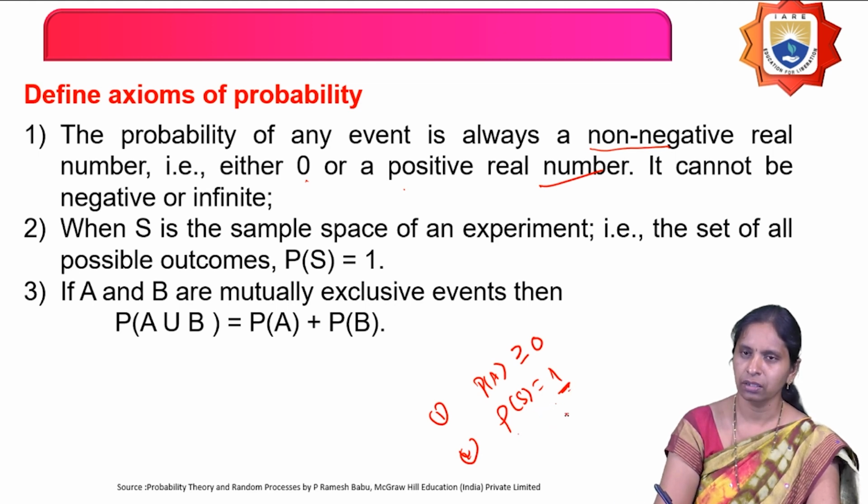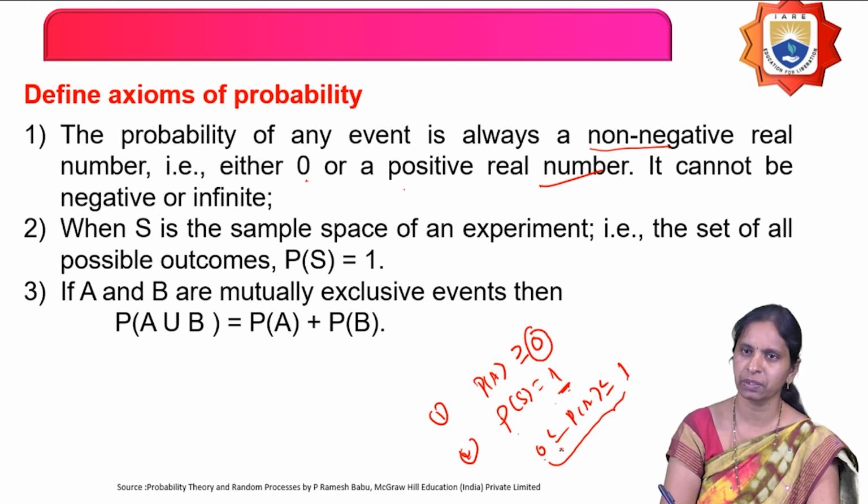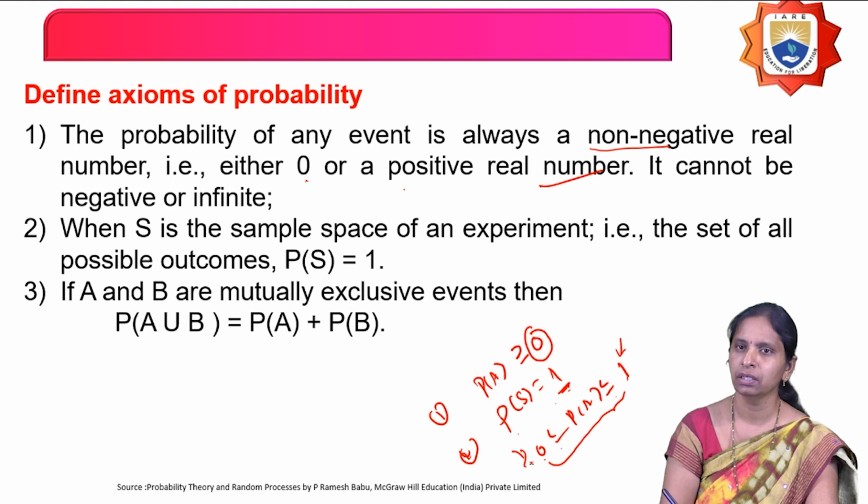Therefore, we can say that for the probability of any event, the minimum probability is 0 and the maximum probability is 1. The probability of any event lies between, or rather includes, 0 and 1. Whenever you calculate the probability of any event, it should not be less than 0 or more than 1. Always the minimum is 0 and the maximum is 1, and you get values in between. That is the second axiom of probability.